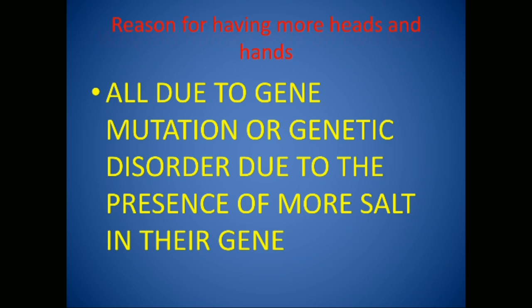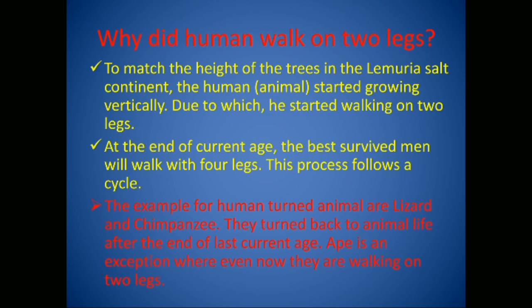Why did human walk on 2 legs? To match the height of the trees in the Lemuria salt continent, the human, animal, started growing vertically. Due to which, he started walking on 2 legs. At the end of current age, the best survived men will walk with 4 legs. This process follows a cycle.